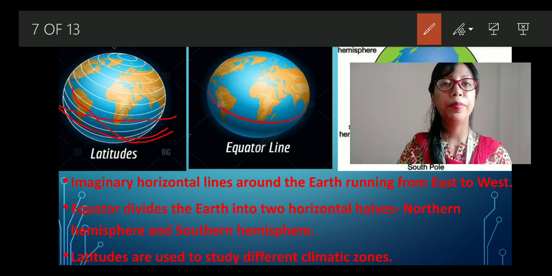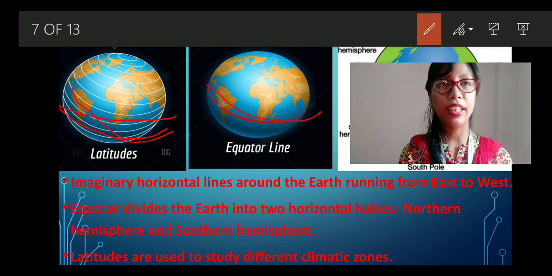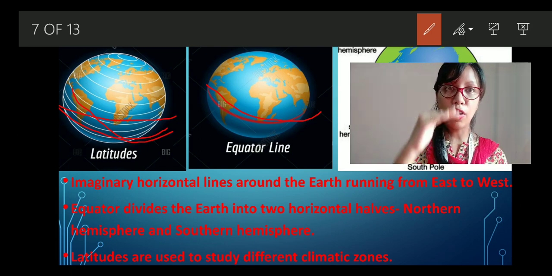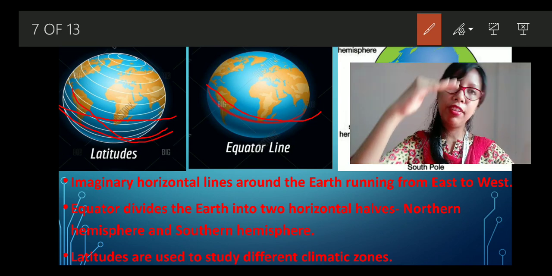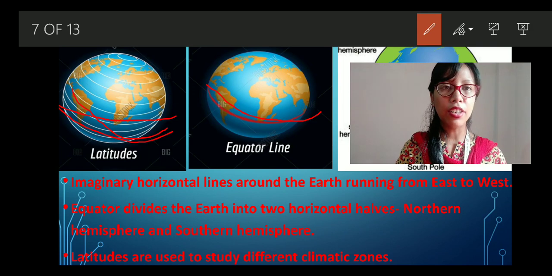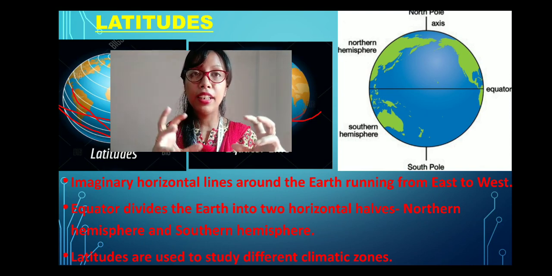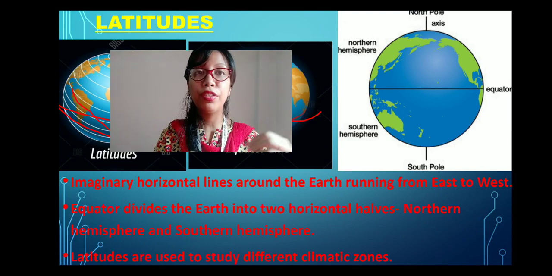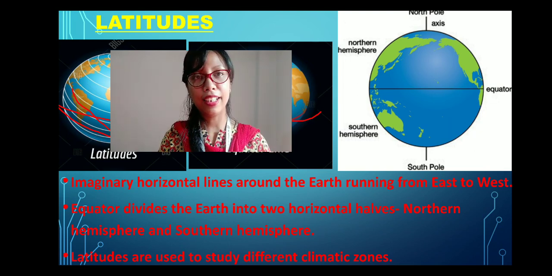The latitudes have an equator, that is the middle horizontal line, which divides the earth into two halves, that is the northern hemisphere and the southern hemisphere. The upper part is the northern hemisphere and the bottom part is the southern hemisphere. And latitudes are specially used to study the climatic zones, the climates of the different regions. These latitudes actually help us to study the climate.